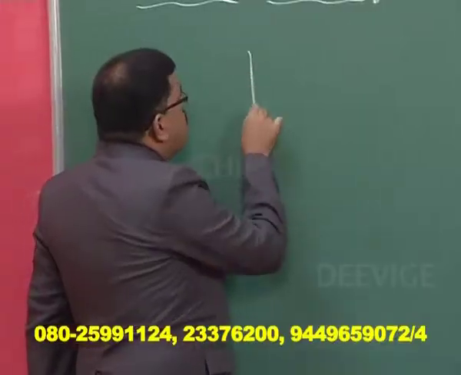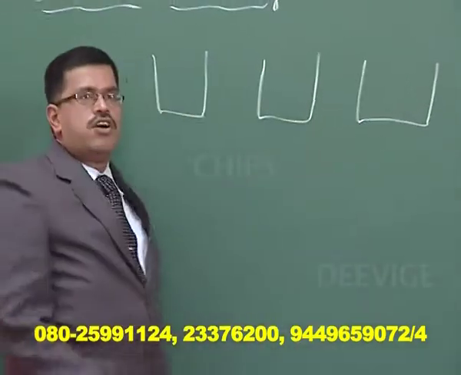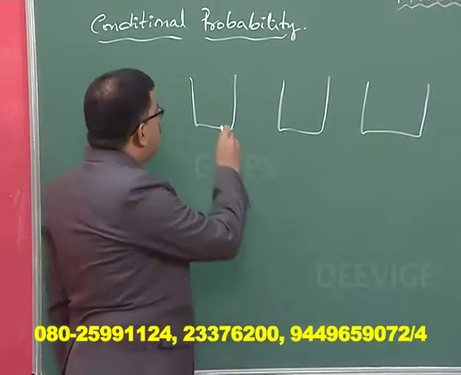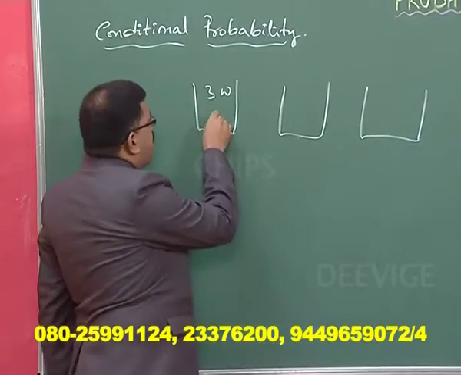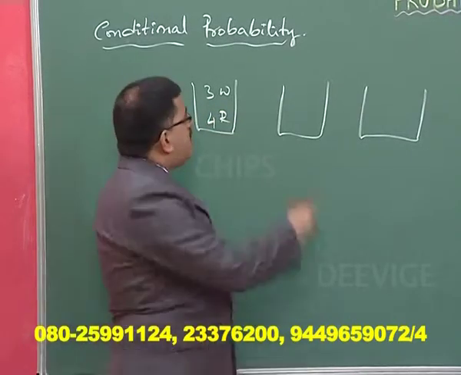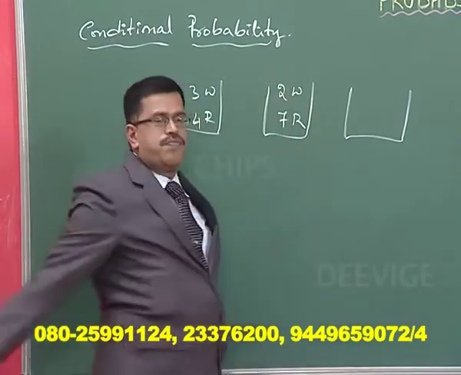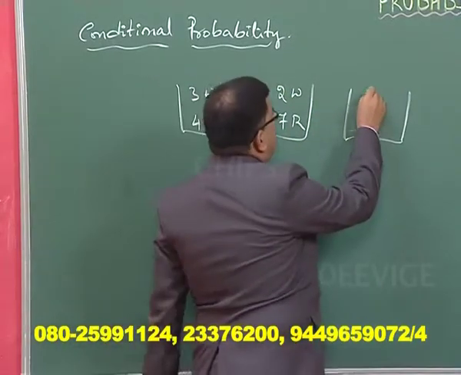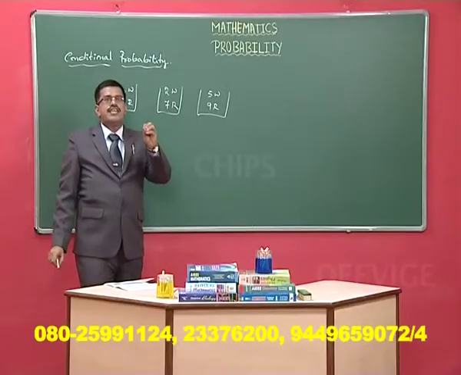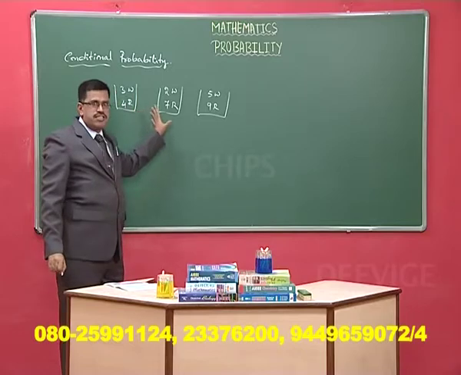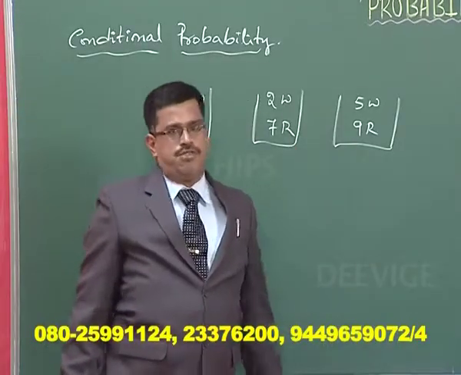Suppose there are 3 boxes, urns or boxes. The first box contains, let us say, 3 white and 4 red balls. The second box contains 2 white and 7 red balls. And the third box contains, say, 5 white and 9 red balls. These are the contents of the 3 boxes.